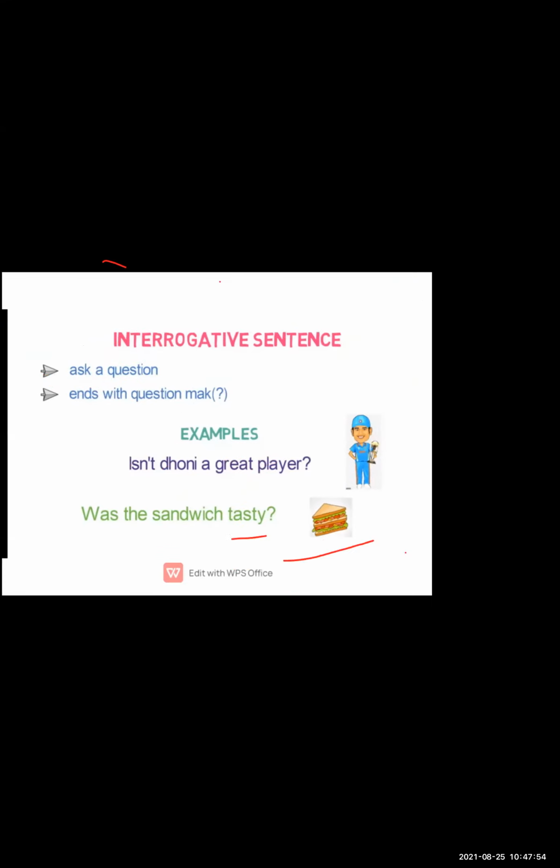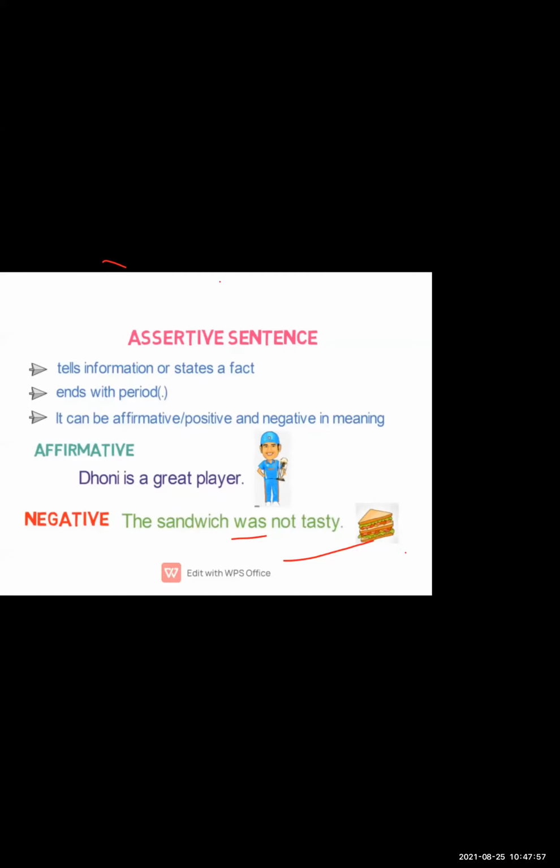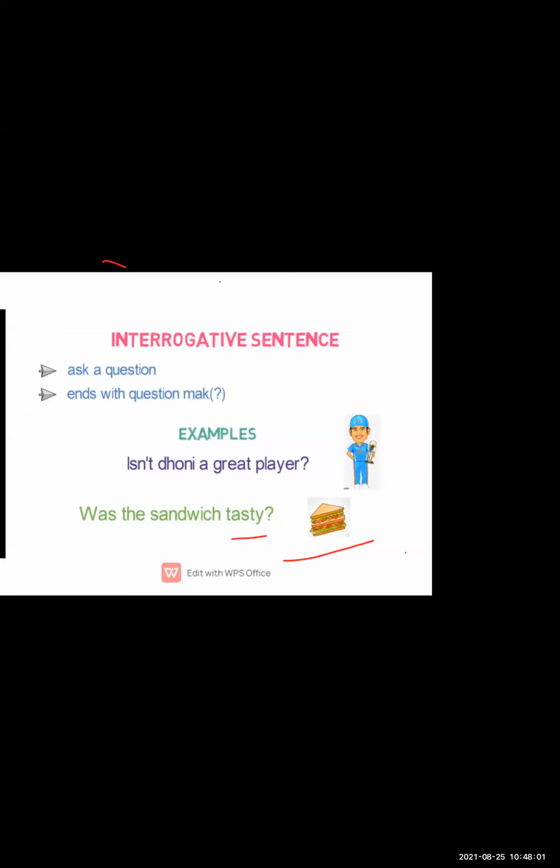Understood? Now I'll explain it in simple language. अगर आपके पास क्वेश्चन है affirmative, that means a positive, and you have to convert it into interrogative, तो आपको negative sentence में interrogative बनाना है. For example, it is already given over here. The examples are here. See the example: in an affirmative, the sentence is Dhoni is a great player. Now this sentence is converted into an interrogative, but not just a simple interrogative. It is converted into a negative interrogative.